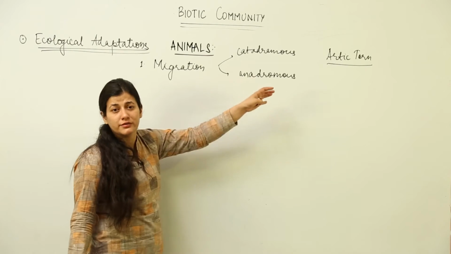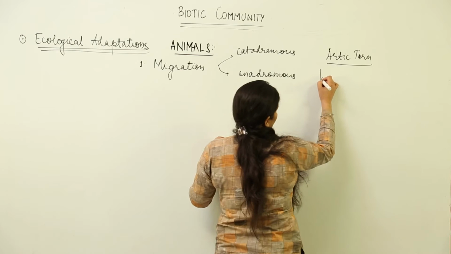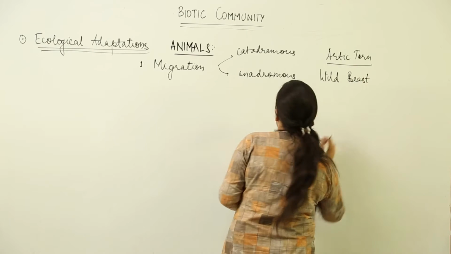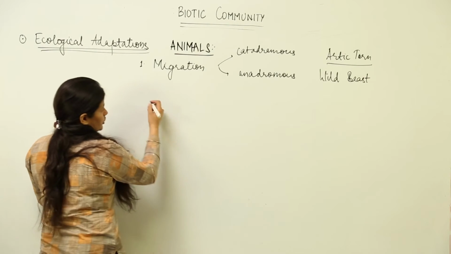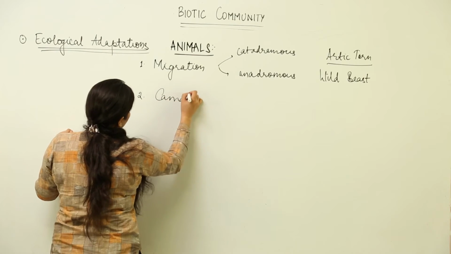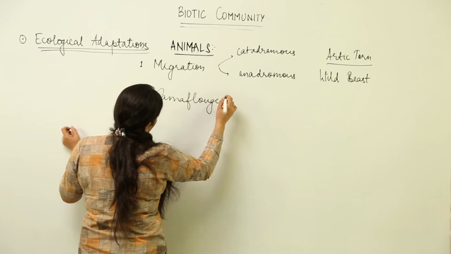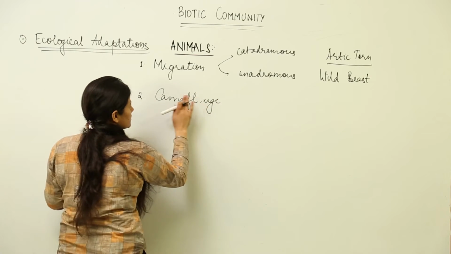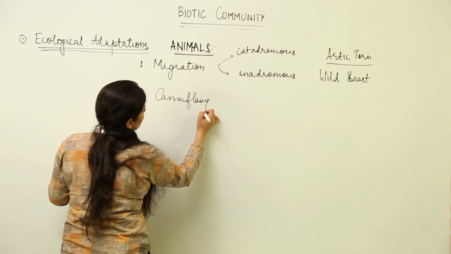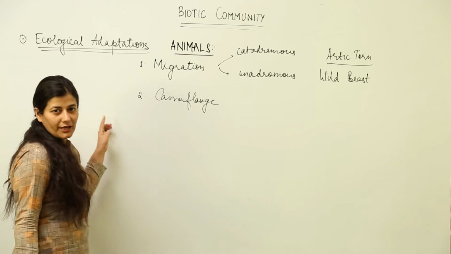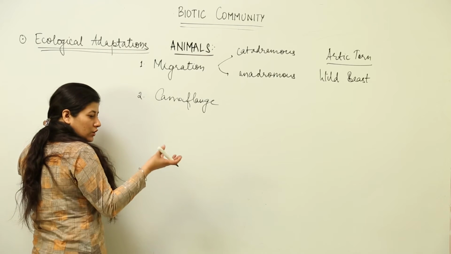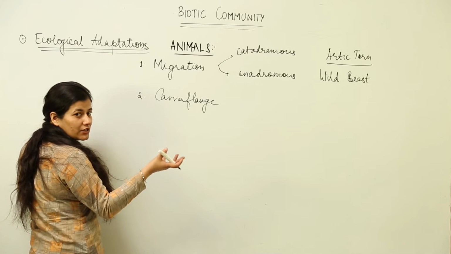We had the example of fishes and we have the example of wild beasts which migrate from one region of the national park in Africa to the other region in search of vegetation. The second type is that of camouflage, which we had discussed earlier, as seen in the case of insects like praying mantis, stick insect, grasshopper. So they are in a way adapting according to the environment so that they cannot be spotted out.